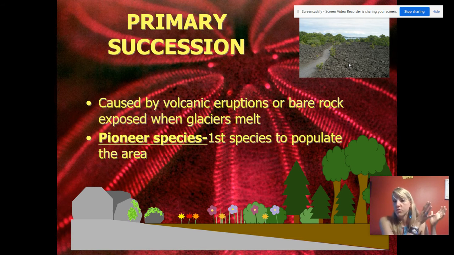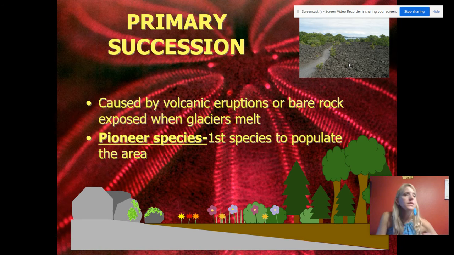They're called pioneers because they're the first ones. So pioneer species are the first species to basically live on that rock, and they're mosses or lichen. Lichen is a symbiotic relationship between algae and fungus. They both work together. One gets a place to live.